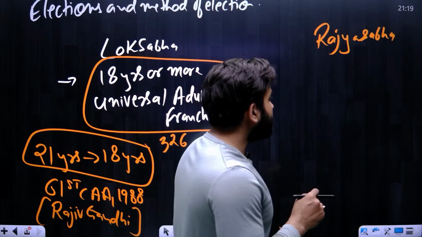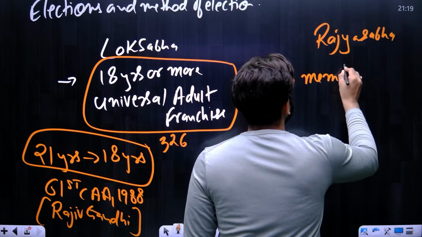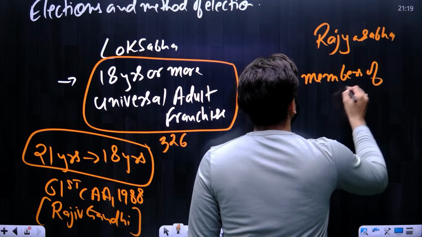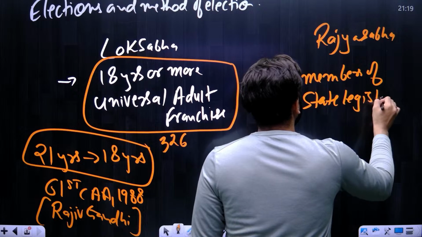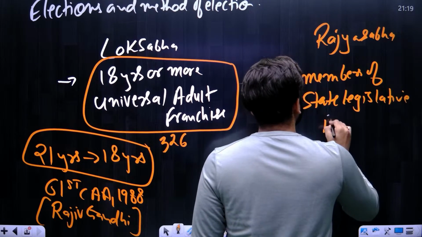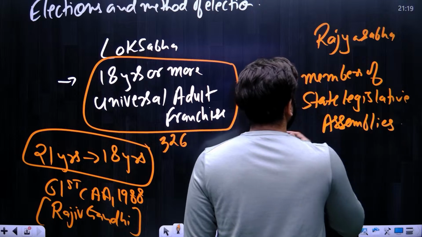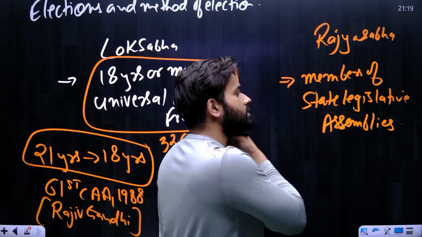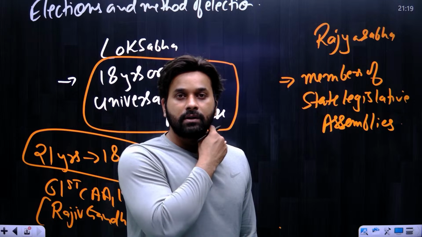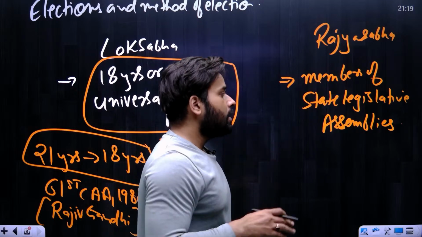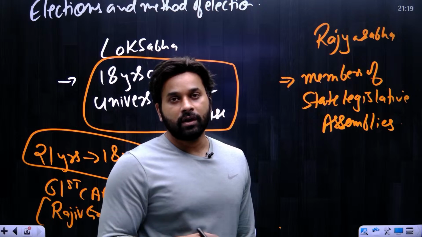So who are going to participate in the election of Rajya Sabha? It is the members of the State Legislative Assemblies. Okay. So there will be no role of members of Lok Sabha in electing the members of Rajya Sabha.